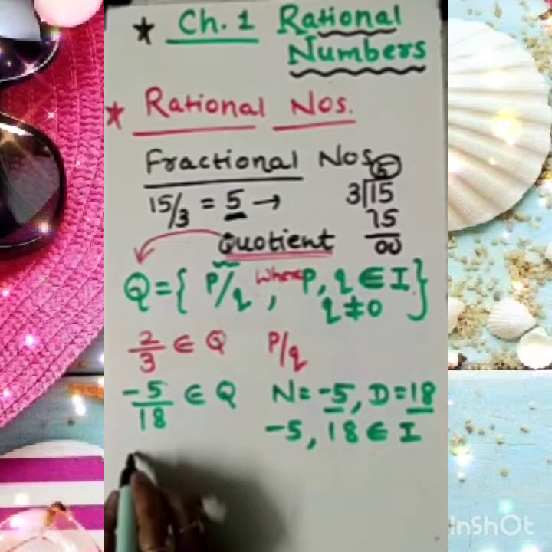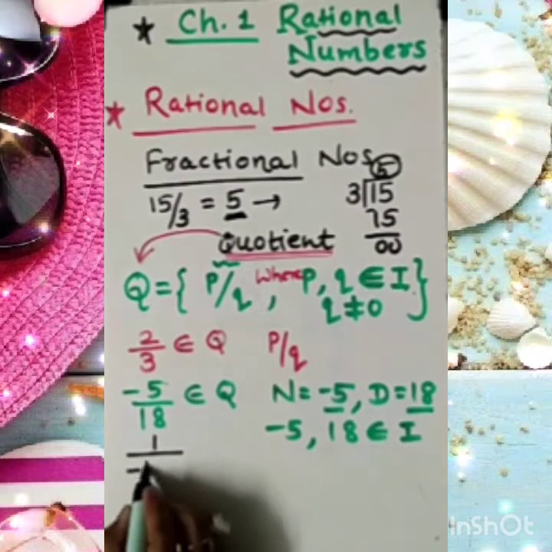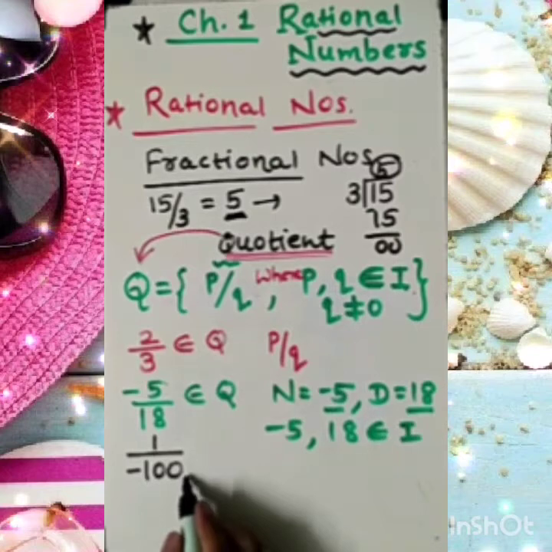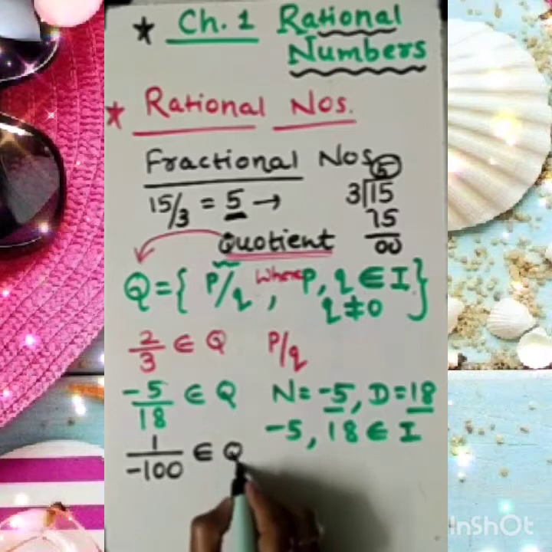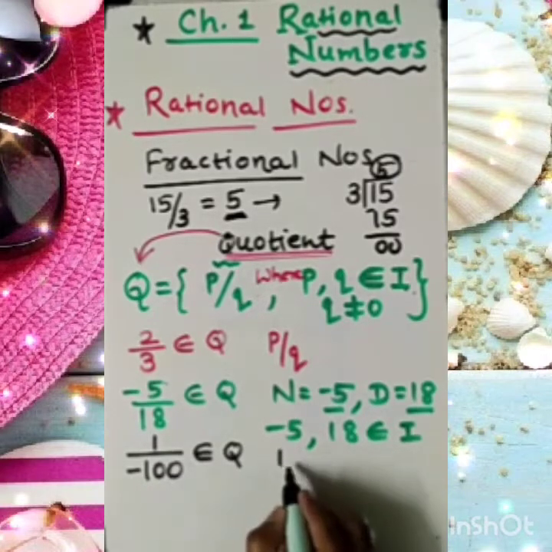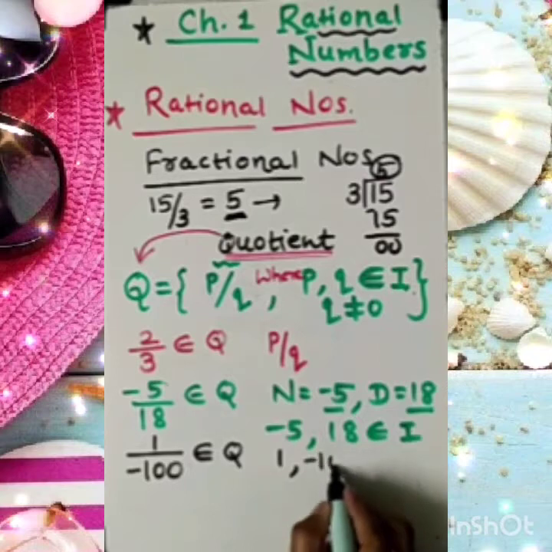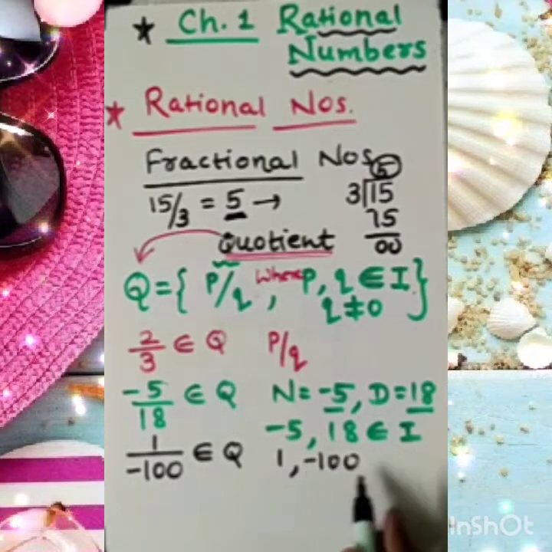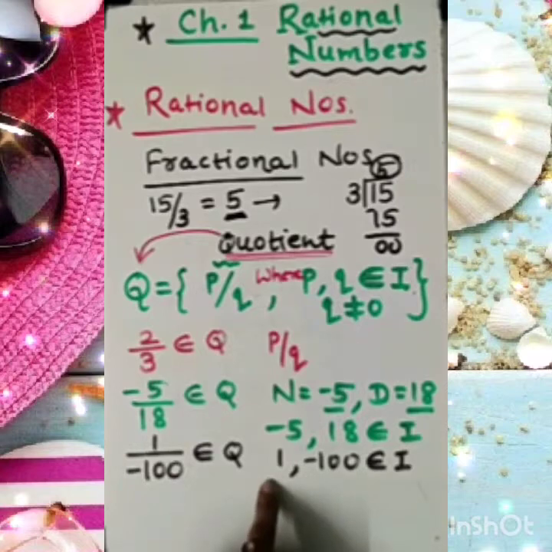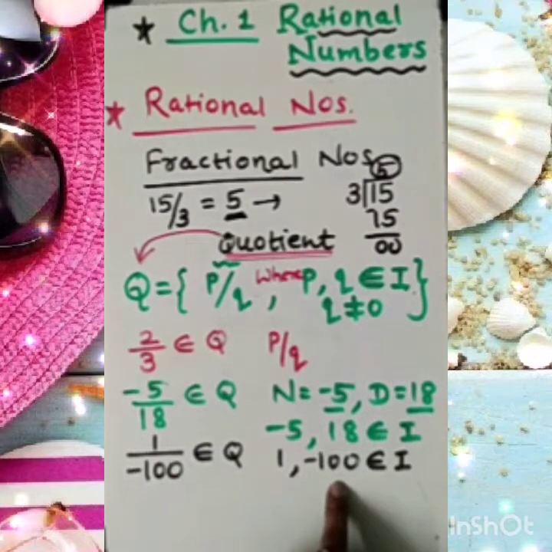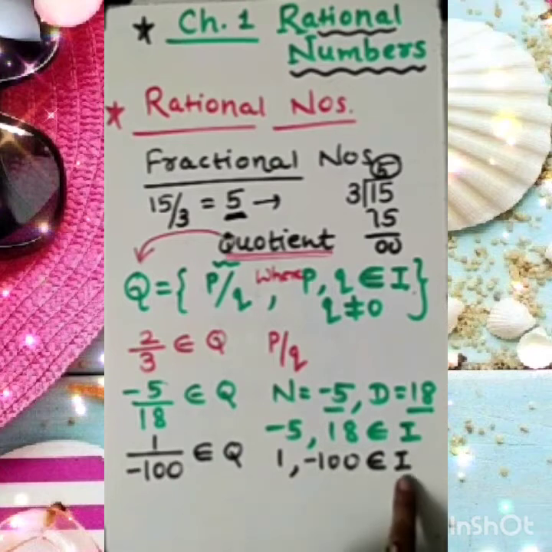One more example I am choosing here. Just look at your screen. Suppose I have 1/(−100). Is it a part of the rational numbers? How to check? Let's check. Check the numerator: 1 is the numerator. What is the denominator? −100. Now, are the numerator and denominator part of the integers? 1 is an integer, and −100 is also an integer, because integers mean all the positive and negative numbers. So both of these are part of I.